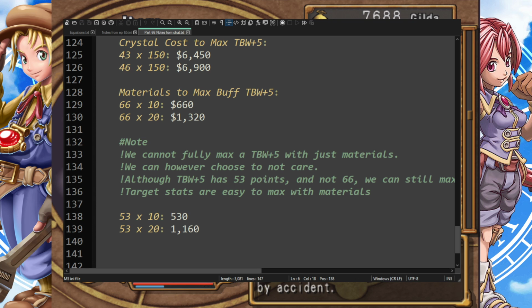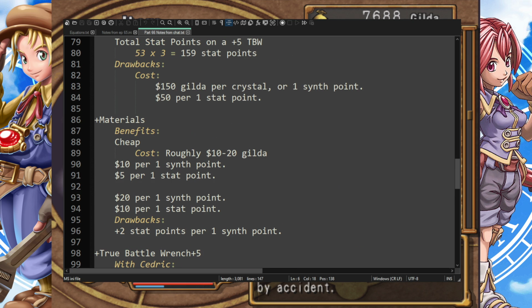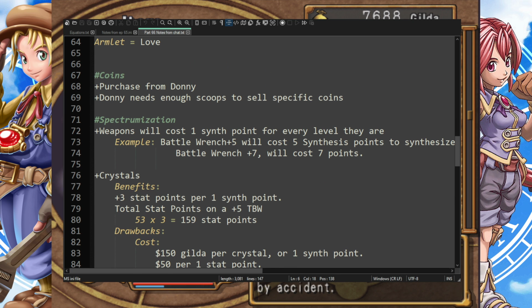So if we scroll down, and Jesus Christ, it's so zoomed in because I want you guys to be able to see this. But yeah, if we go down here, let's just look at spectrumization, right? So we have a bit of information here.